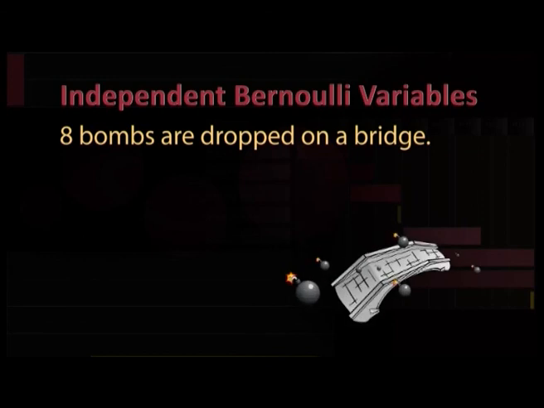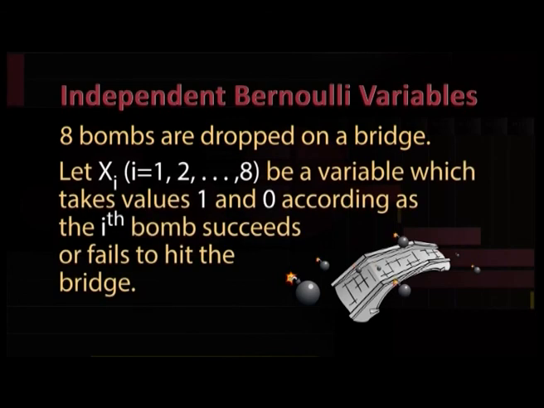Another example, 8 bombs are dropped on a bridge. Let xi, i being 1, 2 and so on till 8, be a variable which takes values 1 and 0 according as the ith bomb succeeds or fails to hit the bridge.